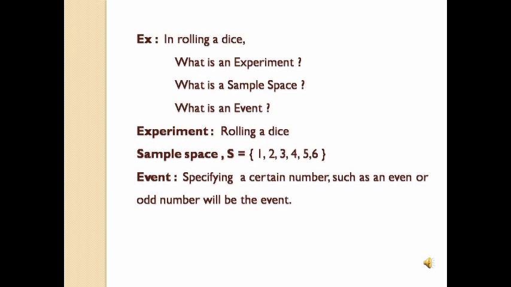Now what is an event? We know that an event is nothing but every element in a sample space, or we also say that an event is a subset of the sample space. If they ask you to find the probability of finding even numbers, what are the even numbers here? 2, 4 and 6. If they ask you to find the probability of finding odd numbers, what are the odd numbers in this example? 1, 3 and 5. So this is about what a random experiment, sample space and event are.